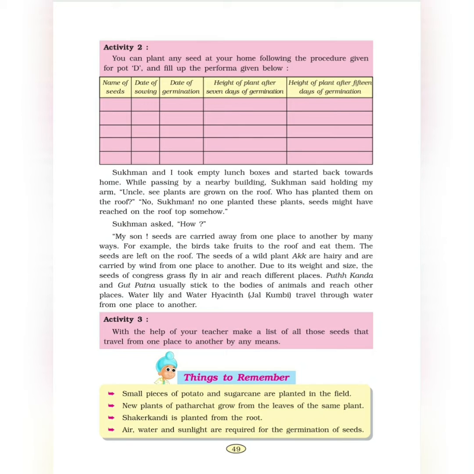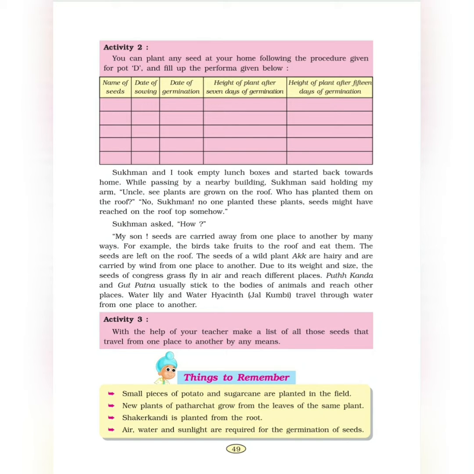We'll write name of seeds, date of sowing, date of germination, height of plant after 7 days of germination, height of plant after 15 days of germination. All of you children must try and do this experiment. It's very, very simple. Make a chart on your rough copy and try and do this today.